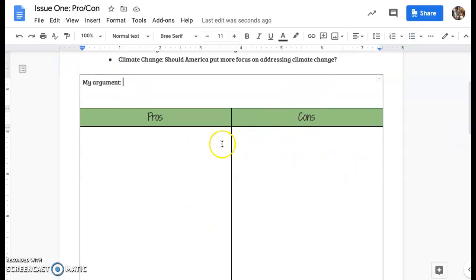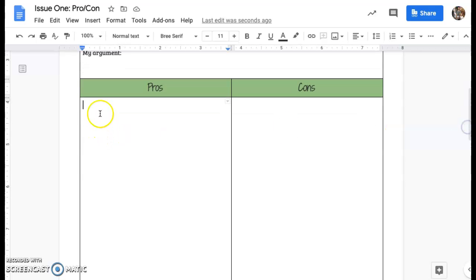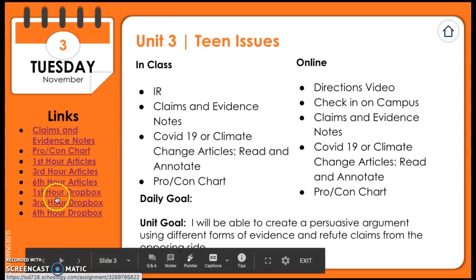So depending on which topic you have chosen, put your argument in there, and then you need to look back at the articles that you read and create pro and con lists for your argument. After you're finished, there is a drop box over here for you. You can turn it in when you are finished.